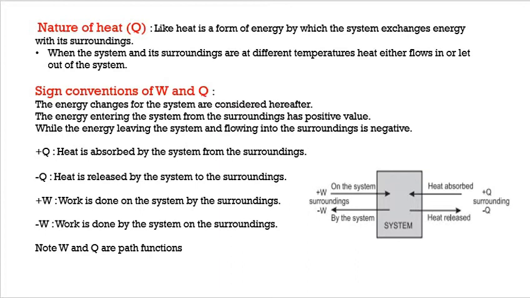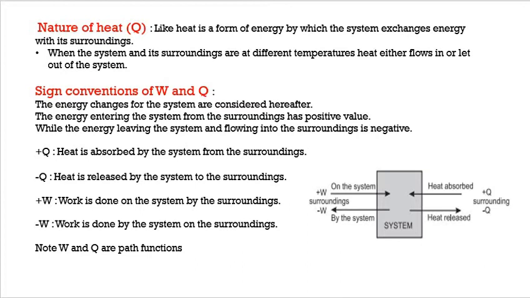Now, what are the sign conventions of W and Q? This is very important. The energy changes for the system are considered as follows: when energy enters the system from the surroundings, it has a positive value.